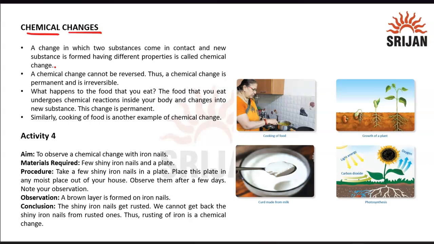When you talk about physical changes, there is a change in the physical properties of anything. When you talk about chemical changes, you are talking about changes taking place in its chemical properties. So that is the definition also. A change in which two substances come in contact and new substances are formed, having different properties, is called a chemical change. Since you are playing with the chemical properties, there are higher chances that new substances will form.